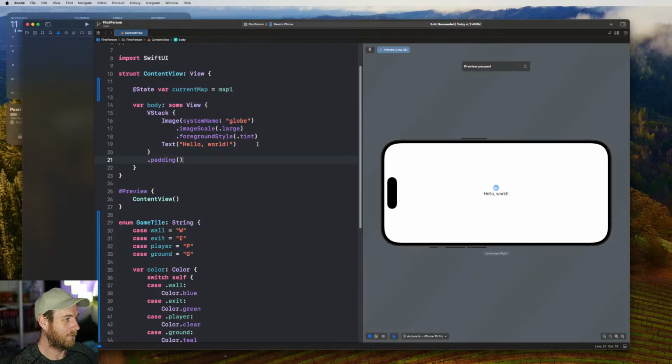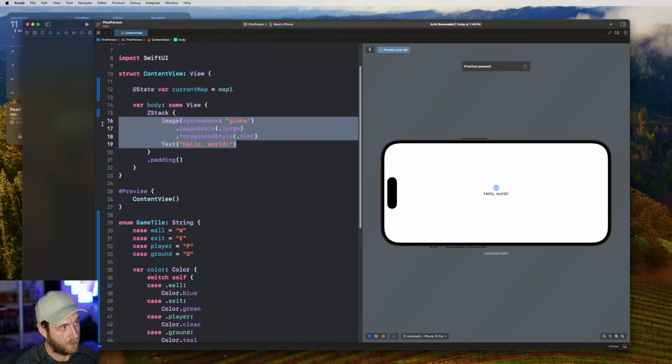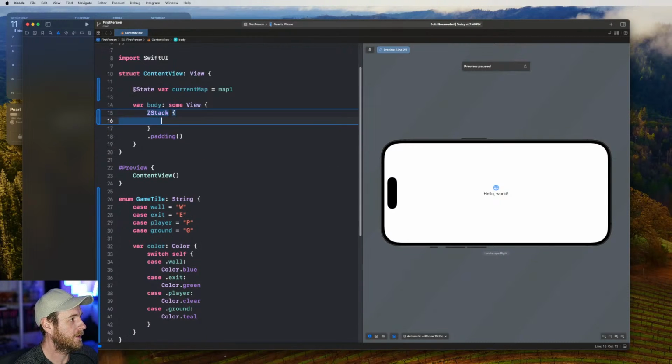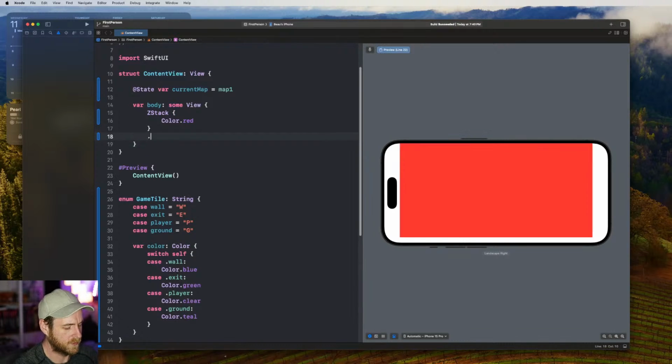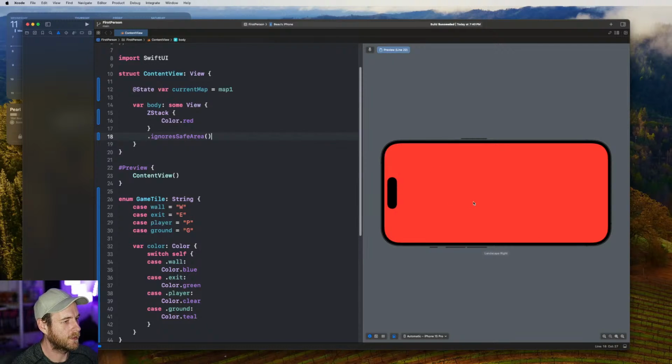So I guess if we got a V stack, we need a Z stack. We need a Z stack because we're going to put some buttons on the top of the screen. Or we could use an overlay. So the background, let's go with color red for the background. Let's do a refresh on this. Let's see how we go. Okay, cool. No padding. And then we'll just go ignore safe area. So I want that on the full screen.